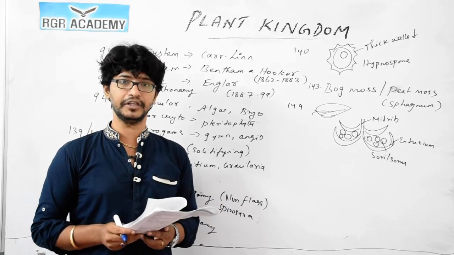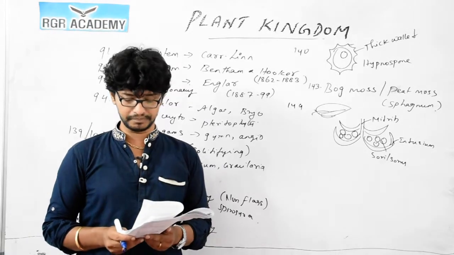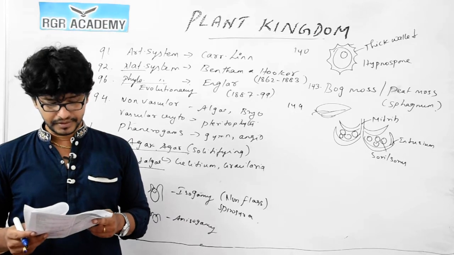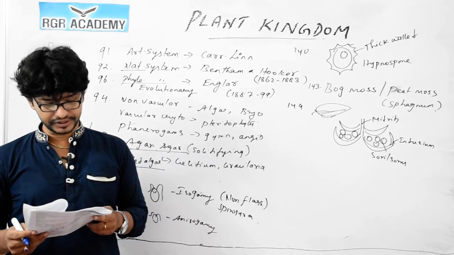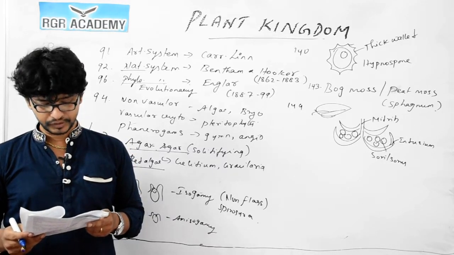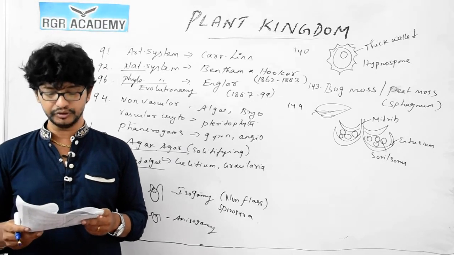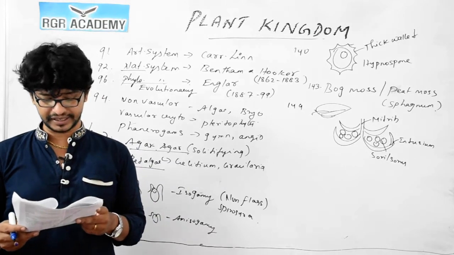The antheridium and archegonium both are present in the same body. Okay, so we are done with this part. 149, 4 is the correct answer. 150, the seed habit is considered an important step in evolution, which is due to heterospory. Option 1 is the correct answer.